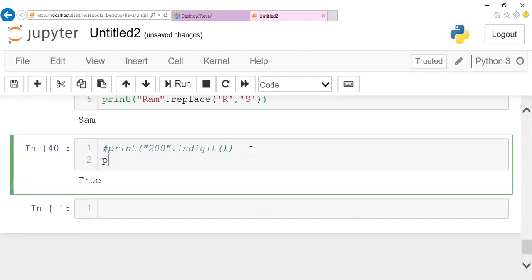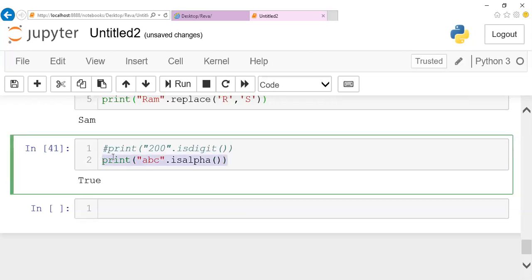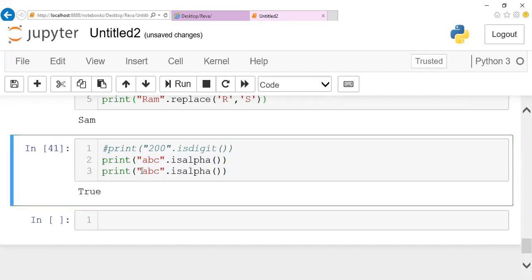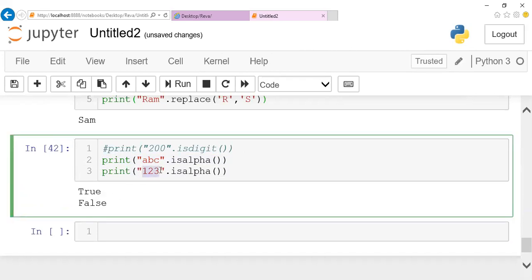The same way, I can check whether it's an alphabet or not by specifying "ABC" followed by .isalpha. When I call isalpha, it will give you true since this is an alphabet. When I call isalpha on the digit string, it will give you false. This is not an alphabet, right? This is an integer value of string type, so this will give you only false as a result. So this is the purpose of isalpha.